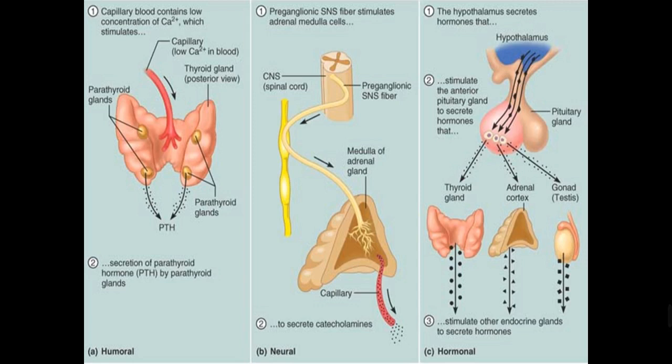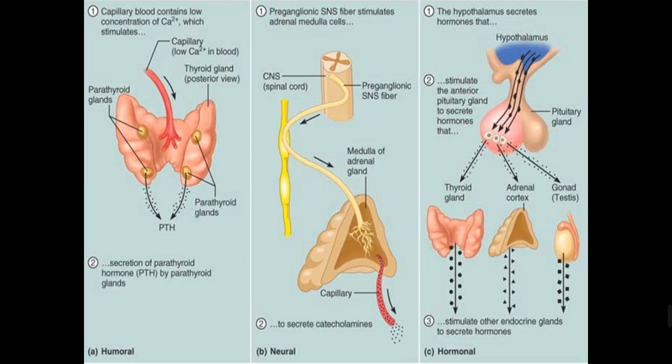In this figure, we can see three types of hormone regulation that can occur in our body.